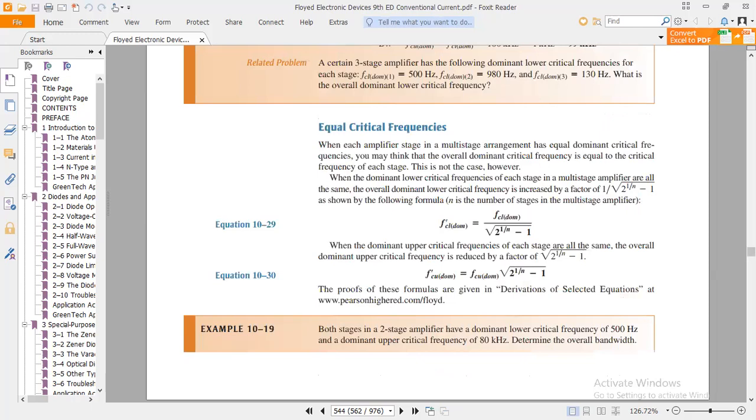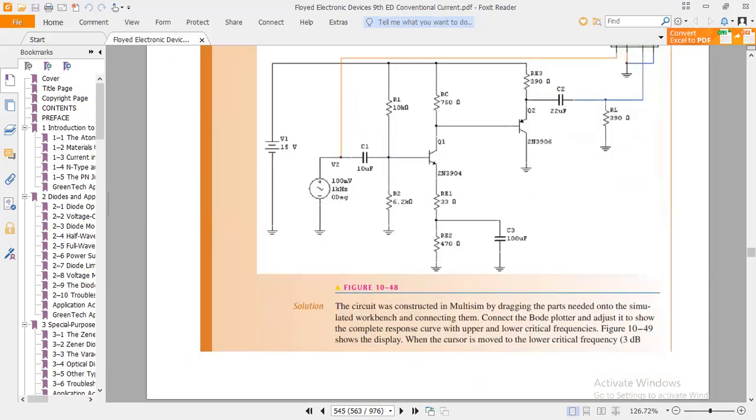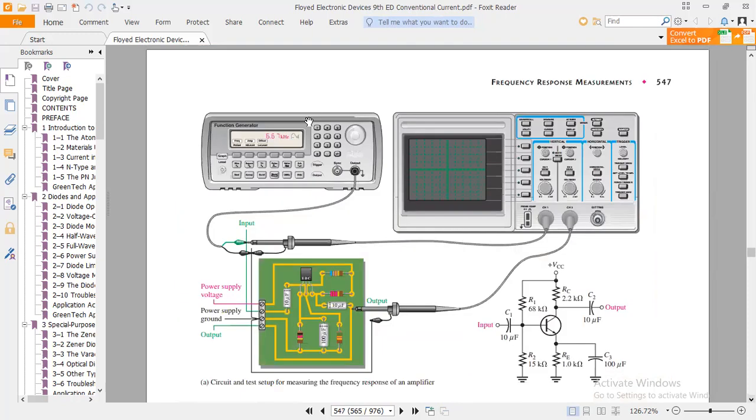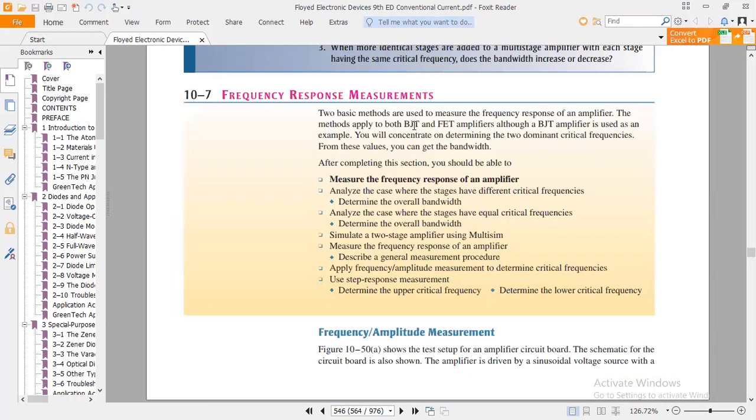So coming towards the next aspect, that is frequency response measurement. That is topic 10-7 of chapter 10. Now, two basic methods are used to measure the frequency response of an amplifier. The methods apply to both BJT and FET amplifiers, although a BJT amplifier is used as an example. You will concentrate on determining the two dominant critical frequencies, that is the upper dominant critical frequency and the lower dominant critical frequency. For the sake of understanding, please read these contents.